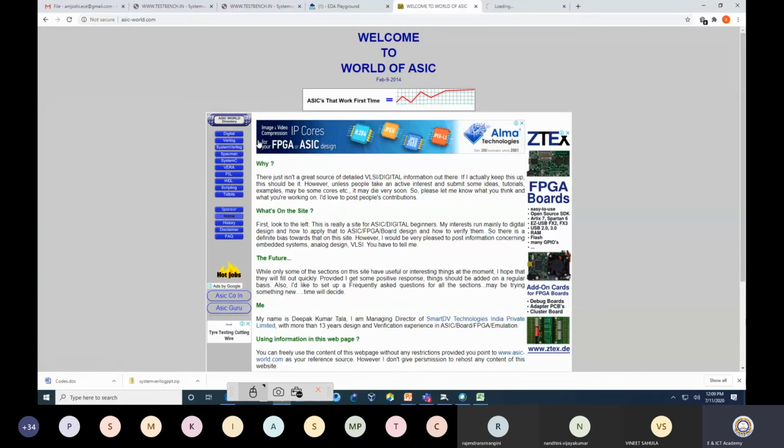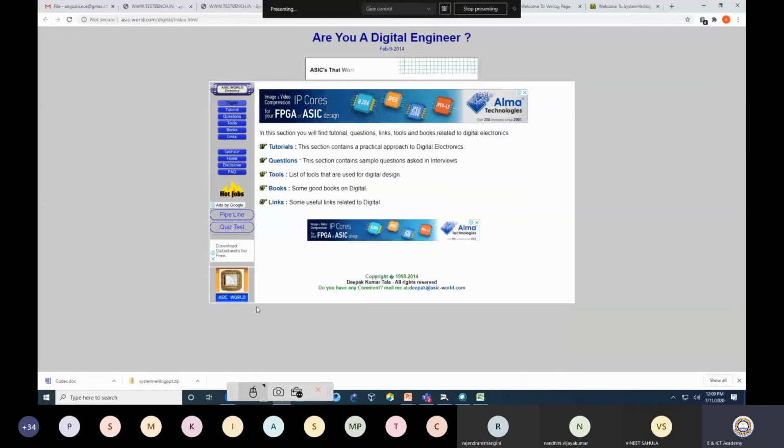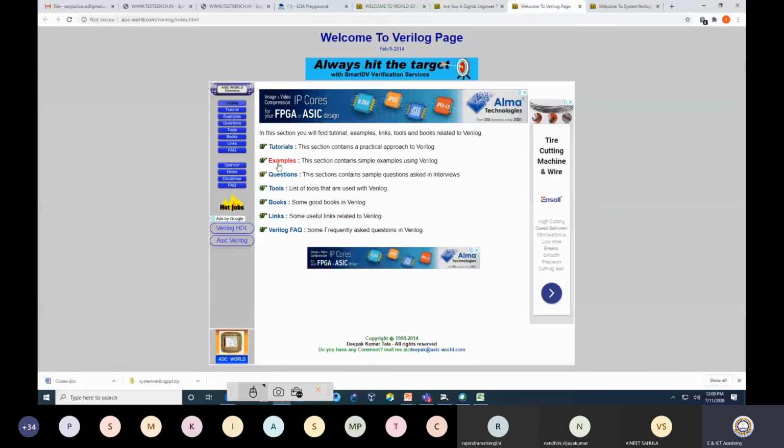If you want to go for some digital concept, the digital concept is there. If you want a Verilog concept, it is there. SystemVerilog concept is there. So for digital, there are different tutorials available. For Verilog, different tutorials, examples, questions. They even tell you what tools you can use and what different books you can use.